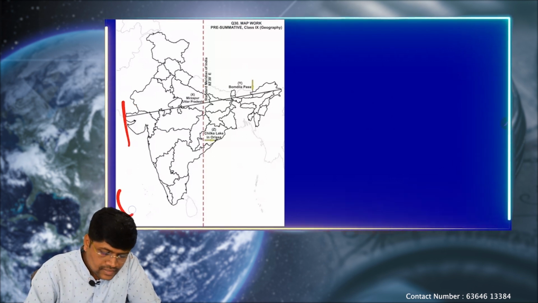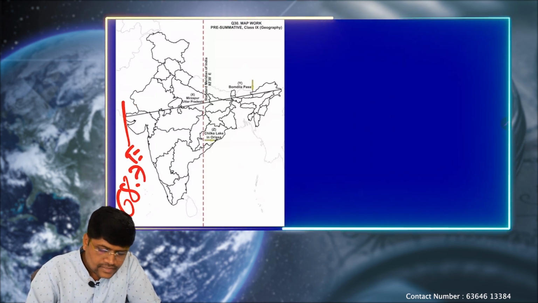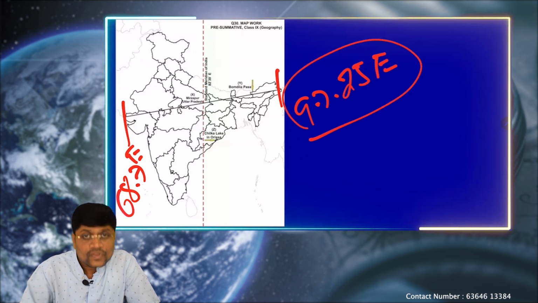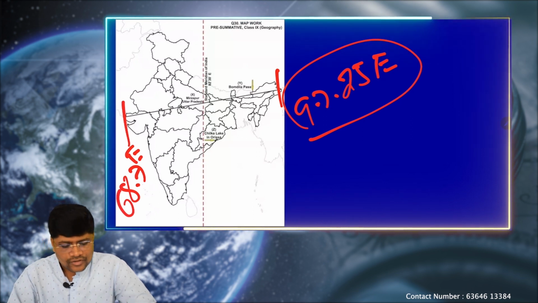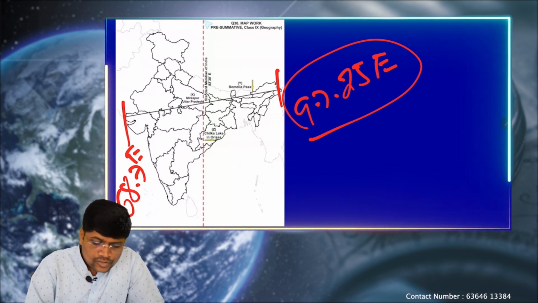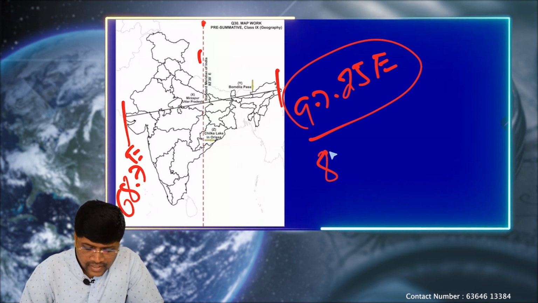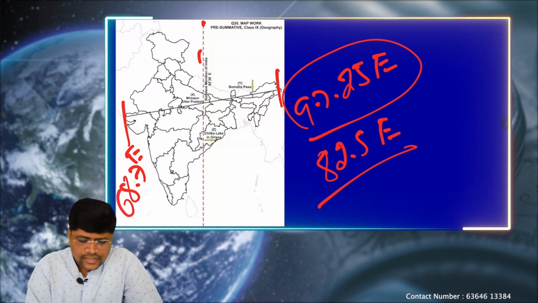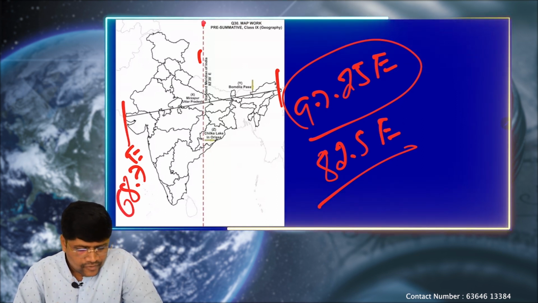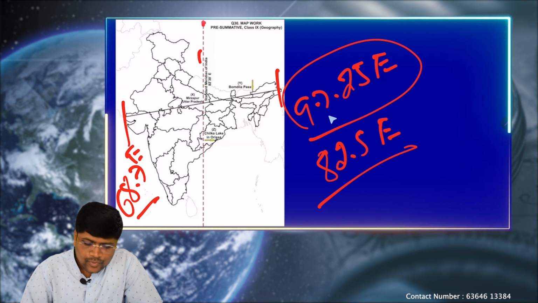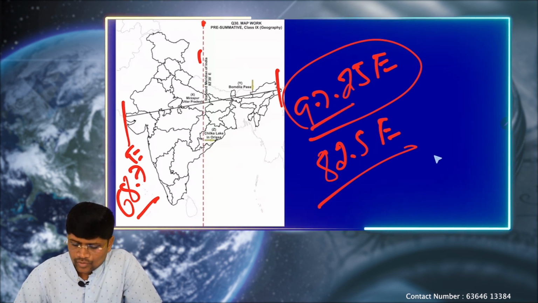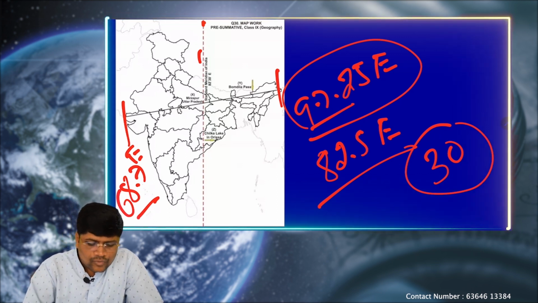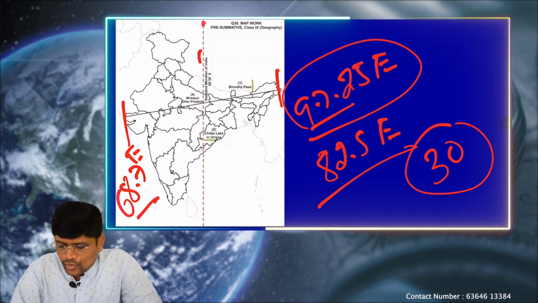See, we know 68 degrees 7 minutes east and 97 degree 25 minutes east are the westernmost and the easternmost borders of India, so the longitudes. Exactly in between these two, 82.5 is chosen as the Indian Standard Time line, because it lies almost exactly halfway between these two longitudes. We know from 68.7 to 97.25 east longitudes, there is a 30 longitudes difference. So 82.5 is almost at the center of these two longitudes.